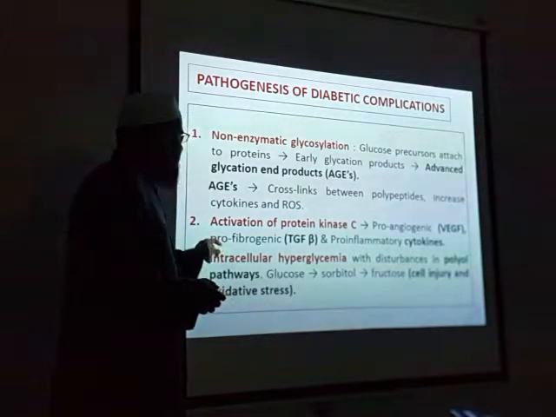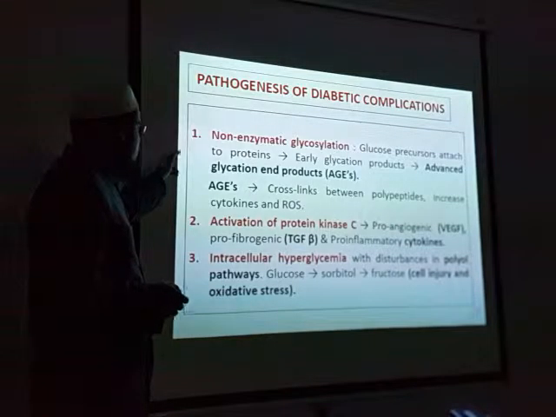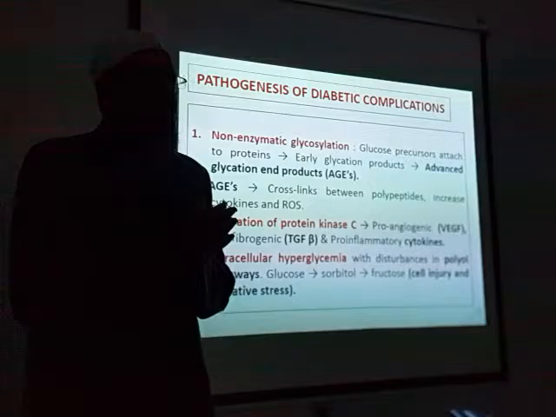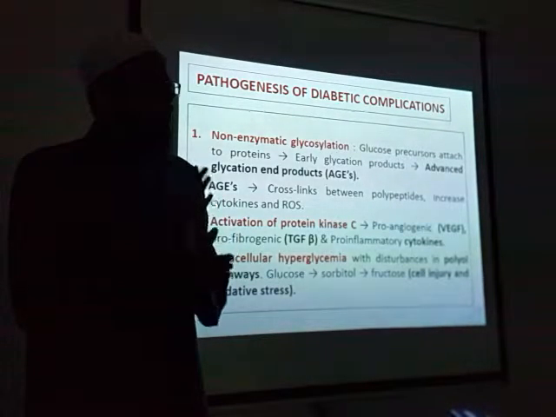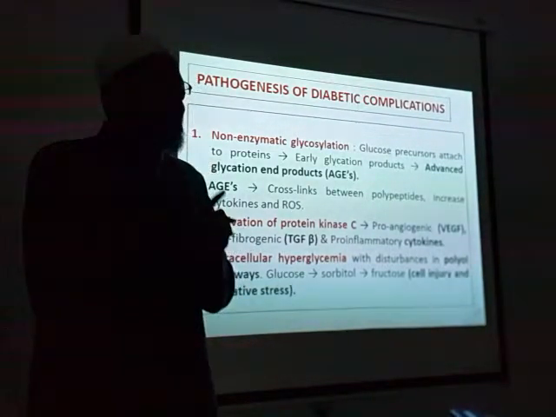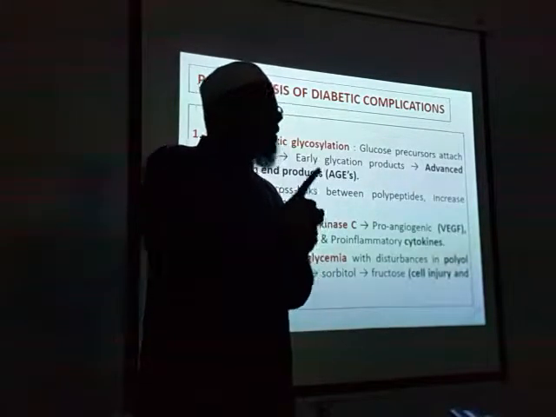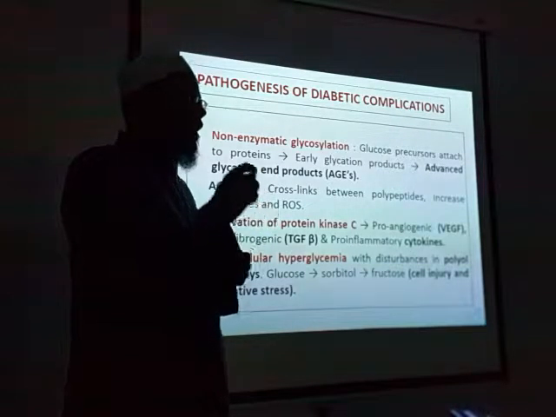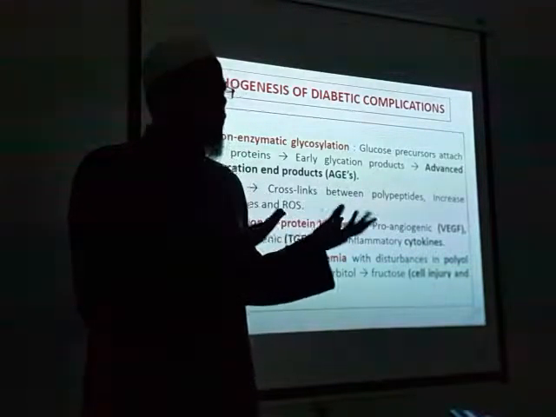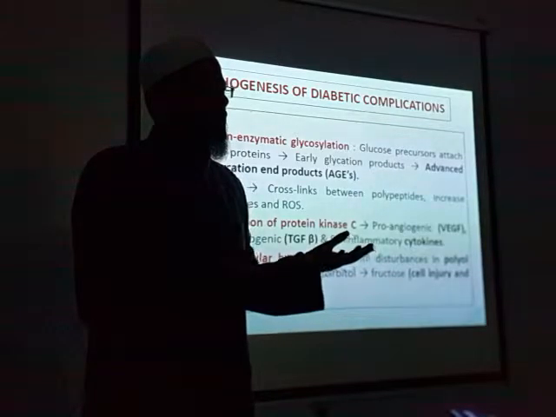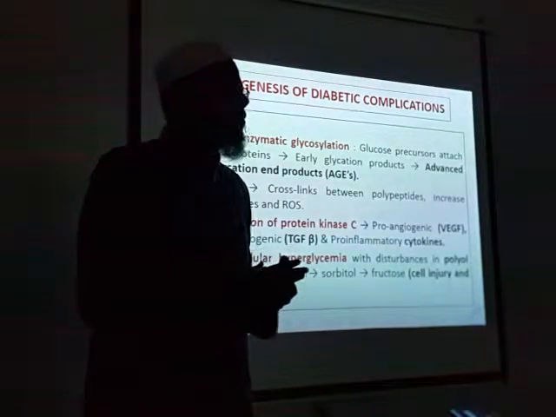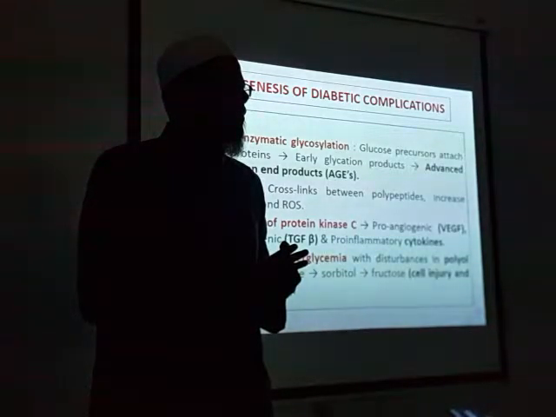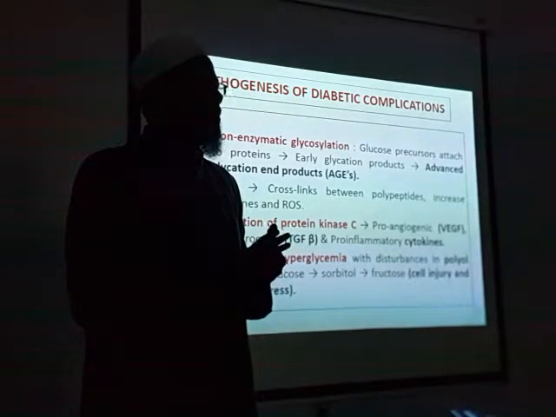Okay, third one. There is a difference between the first and second. All tissues need insulin, whereas which one does not require insulin? Brain. Very good. Brain doesn't need insulin, so brain will always have glucose. So brain should always be normal. But in diabetes, there is some problem in the brain also. What is that problem? Yes, very good, hemorrhage is there.